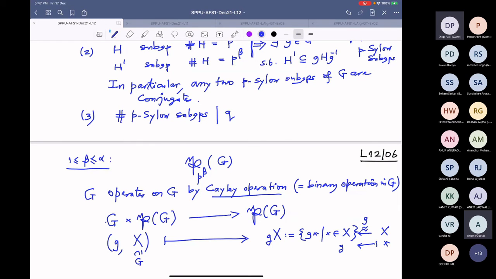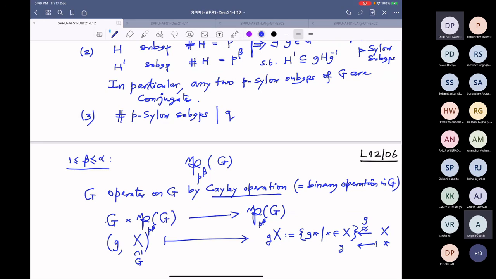So X goes to some subset of G, but if X has some cardinality, then gX will also have the same cardinality. So I will take that cardinality to be p power beta. So this is that very natural operation of G on the power set of G, which has all subsets of cardinality p power beta.